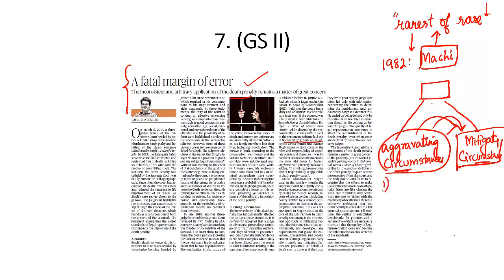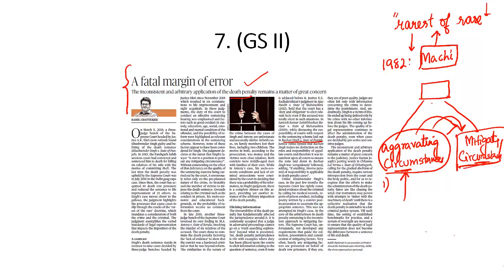With aggravating circumstances, there is something unique about the crime. For example, the Delhi gang rape. When Nirbhaya was gang raped in a moving bus on December 16, 2012, there was something uncommon and horrific about that crime. She was gang raped in a moving bus, and the rapists took turns raping her. Then they injected an iron rod into her genitals, which also ruptured her intestine. So there was something grotesque and horrific about this crime. These are aggravating circumstances, something unusual about that crime.